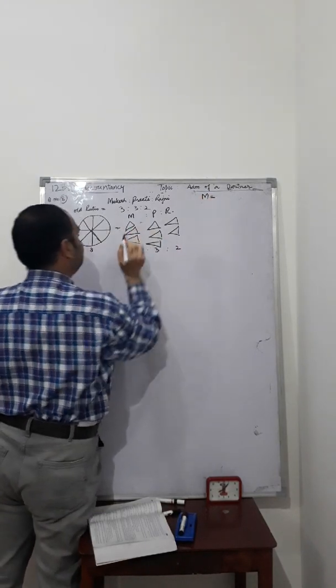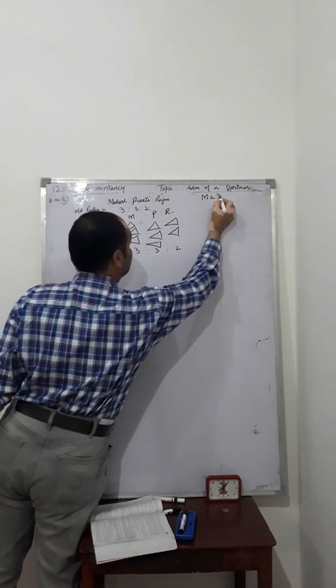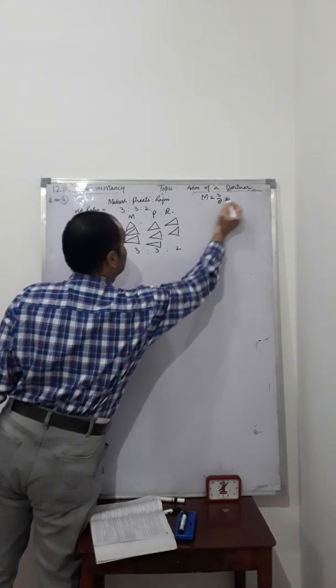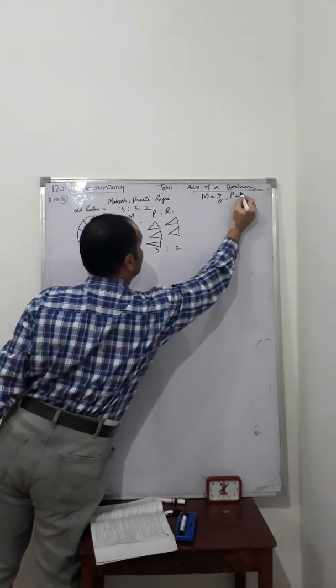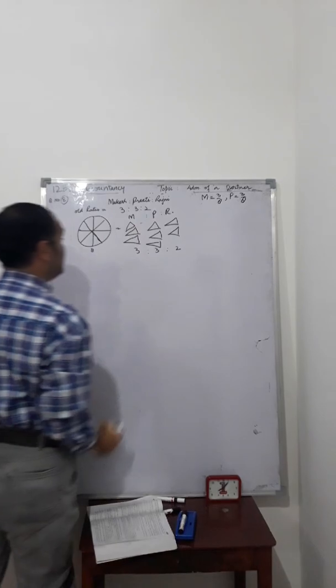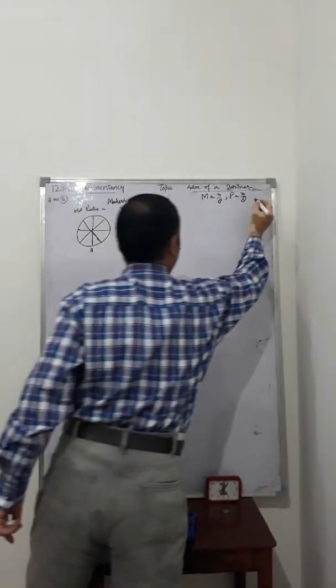And here we can have Mukesh equal to 3 pieces out of 8, that means 3/8. Preeti equal to 3 out of 8, that means 3/8. And Rajni equal to 2 out of 8, that means 2/8.